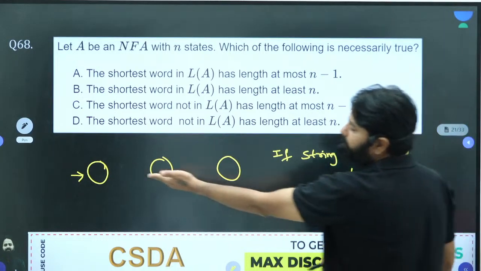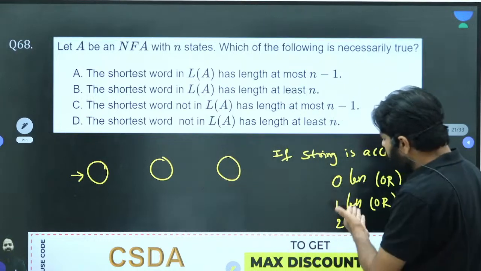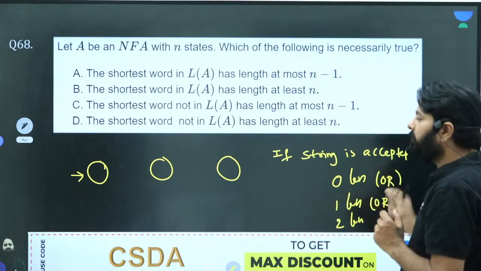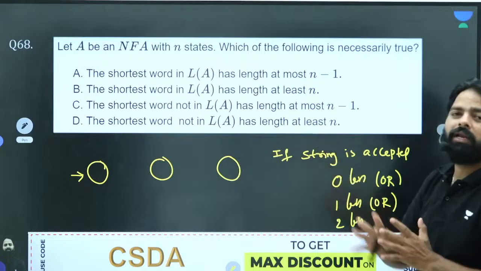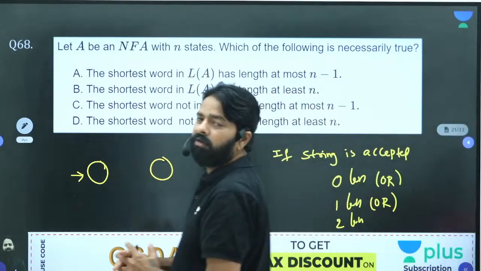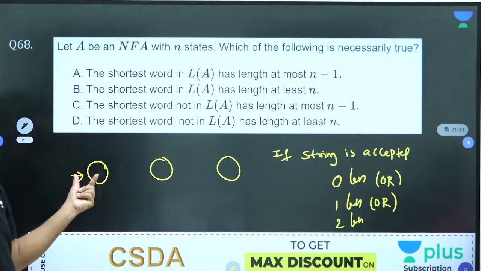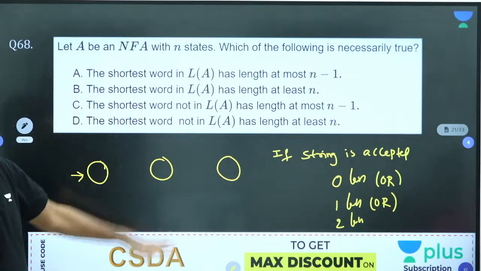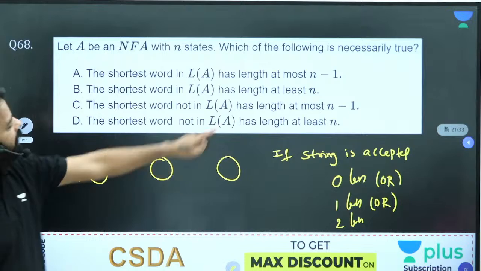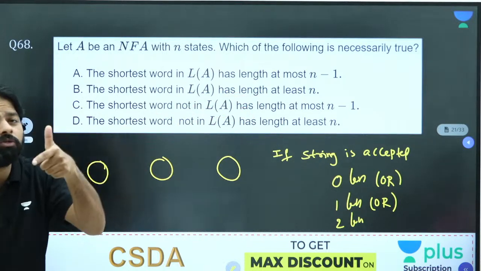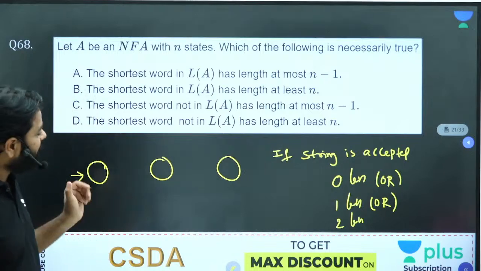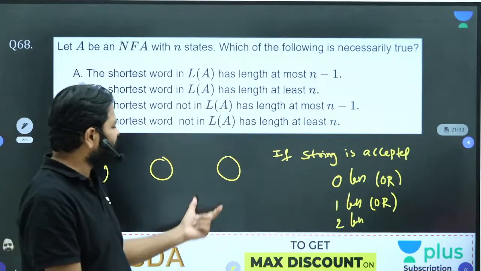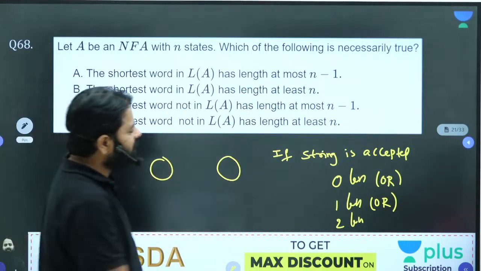If it is 0 length, this could have been final. If it is 1 length, this could have been final. If it is 2 length, this could have been final. We don't know whether they are final or not. The string is accepted. Definitely it has to be 0 or 1 or 2 length, because one of them is definitely final. And if this is the final, 0 length is accepted. If this is the final, 1 length; this is the final, 2 length. So is that first option matching? Shortest word in the language accepted by this machine, definitely it has to be at most, shortest only, not every string, remember. So if the shortest string is present here, then it has to be 0 or 1 or 2. That's at most n minus 1, which means 2 length. Is it at most 2?